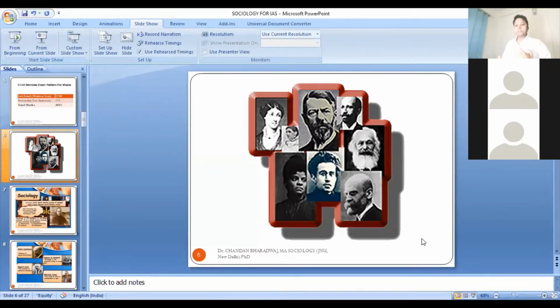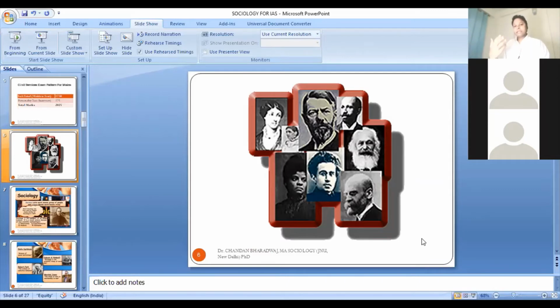His major works are Division of Labor in Society, Rules of Sociological Method, and Suicide. So he has given us an approach to how we should do sociological study, how we should conduct sociological research, what should be the subject matter of sociology, in which manner this subject matter should be explored, in which manner the research should be conducted, and in which manner the discipline of sociology should develop.